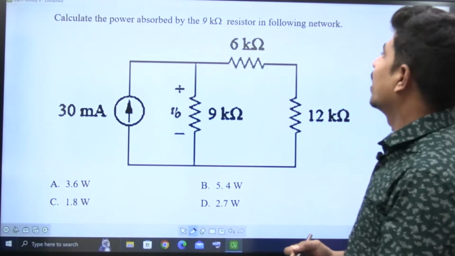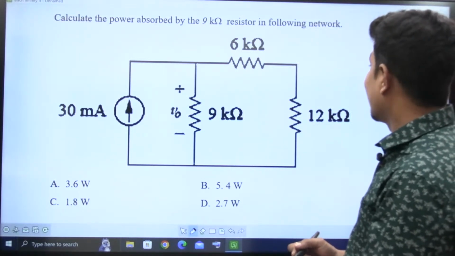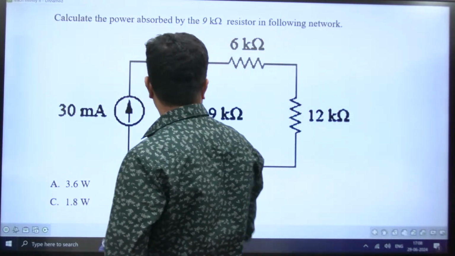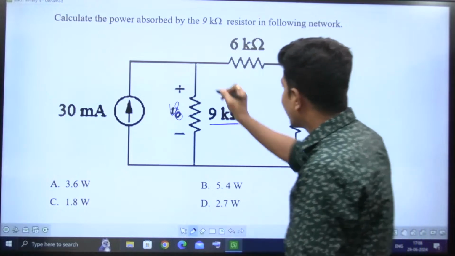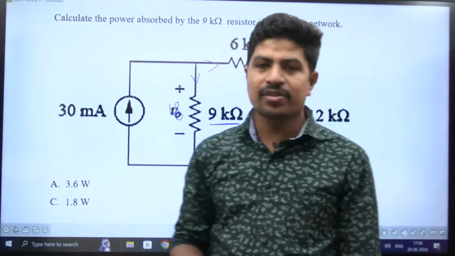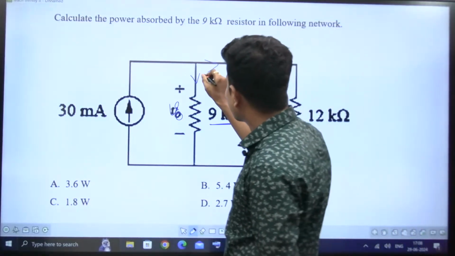The question says: calculate the power absorbed by the 9 kilo ohm resistor in the following network. This is V0, the 9 kilo ohm resistance. He is asking the power absorbed, so I want the current in this one. First of all, apply current division. With the current division rule, you find how much current is flowing through which branch. So I'll take this one as I0.